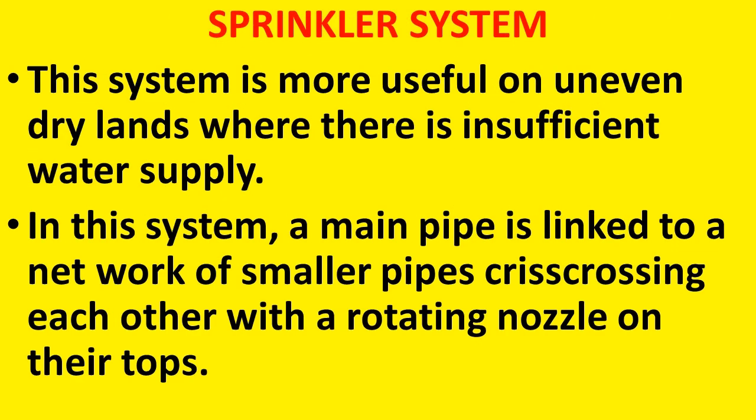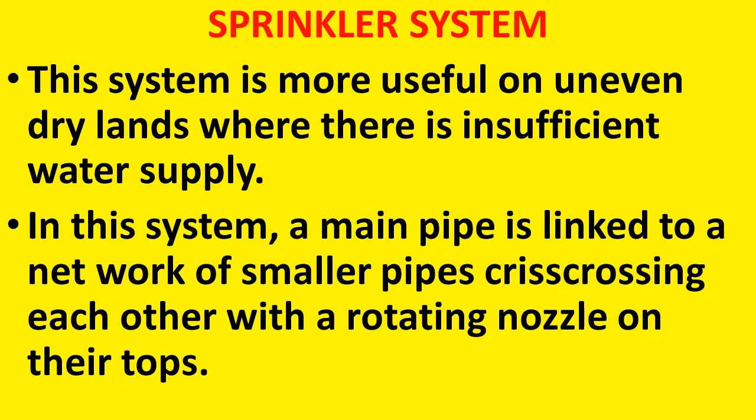Sprinkler system. This system is more useful on uneven dry lands where there is insufficient water supply. So for which type of land is this sprinkler system more useful? When there is insufficient water supply and also the land is uneven. In such areas, the sprinkler system can be useful.